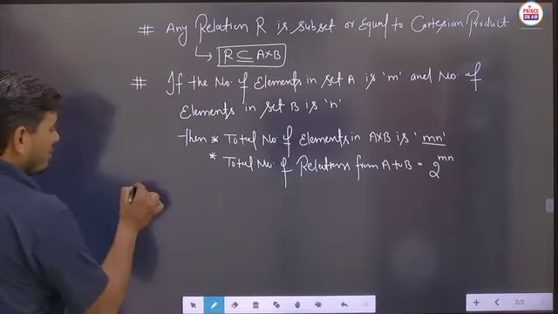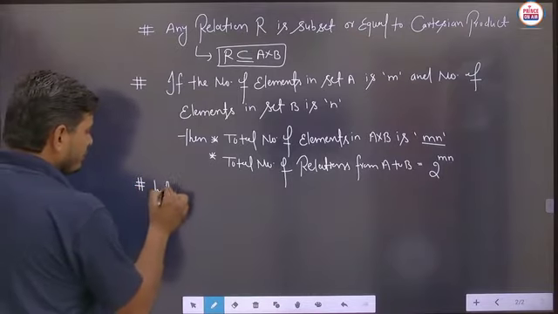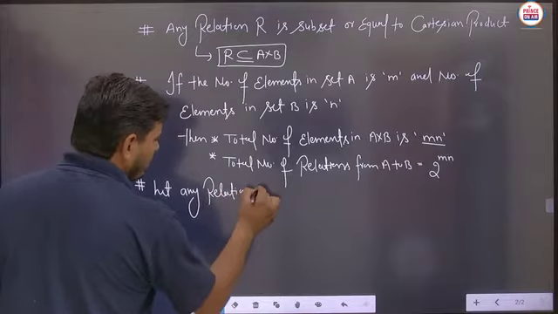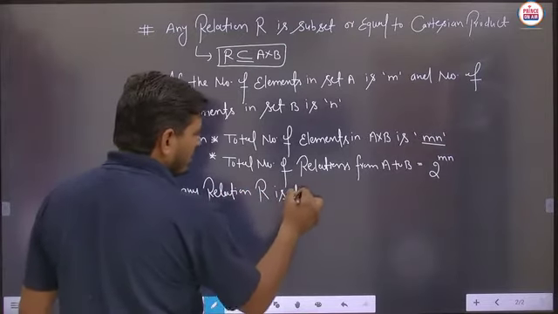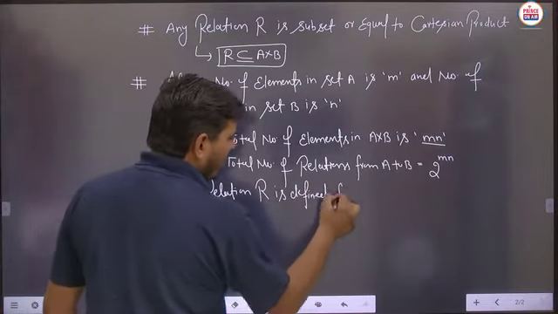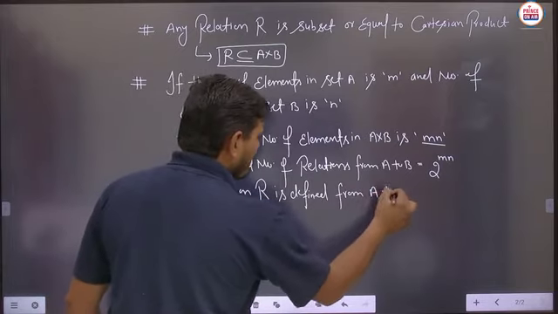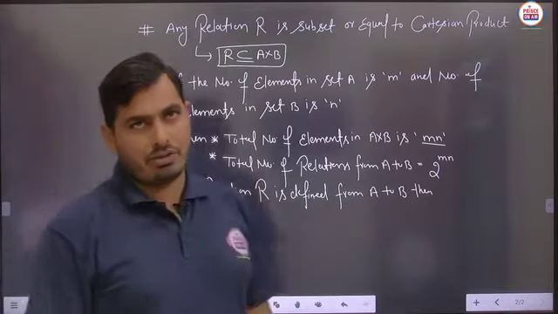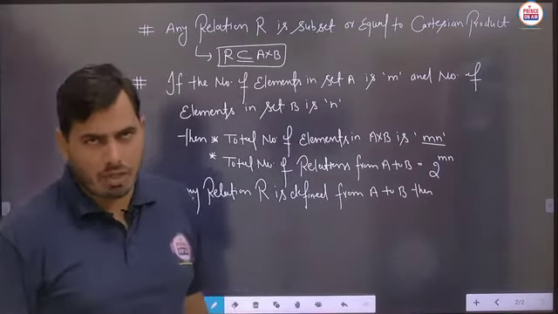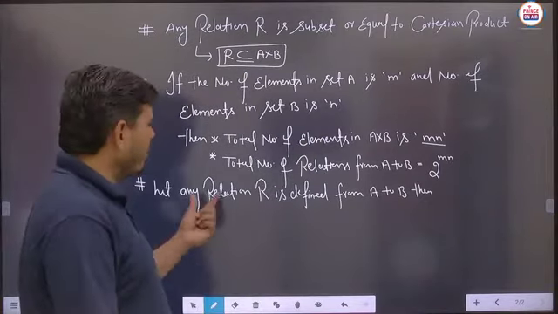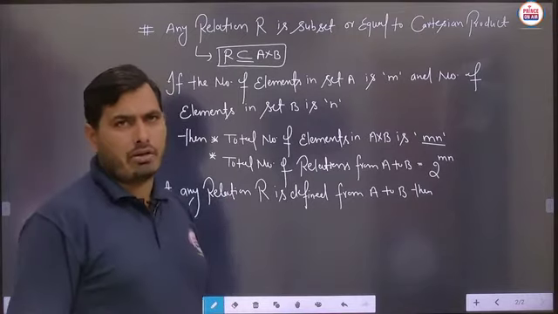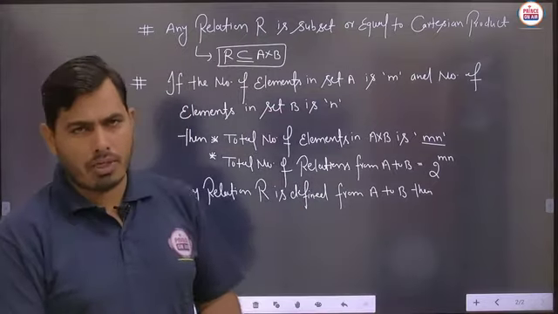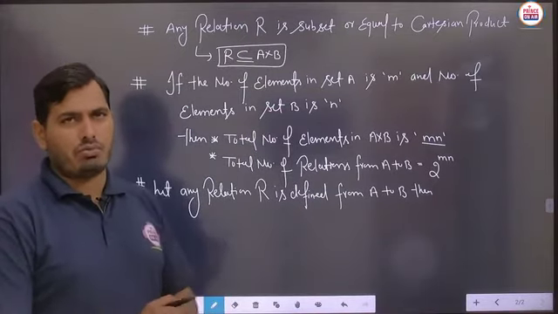And another thing for the relation: let any relation R be defined from set A to set B. Then what should be the domain, codomain and range? There are three things that are again very important for the relation. If any relation R is defined from set A to set B, then how can we say this is the domain, how is the codomain checked, and how is the range checked? Is it clear?